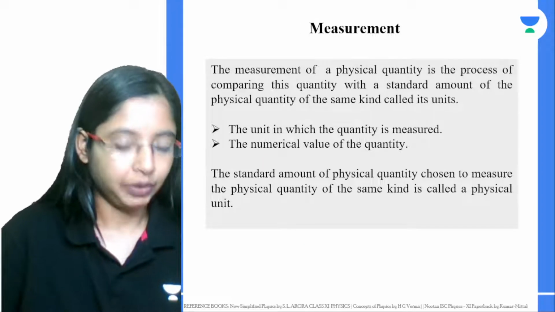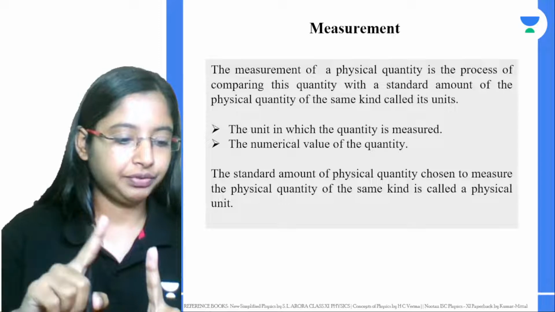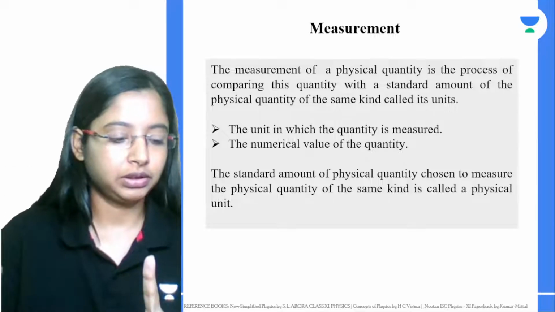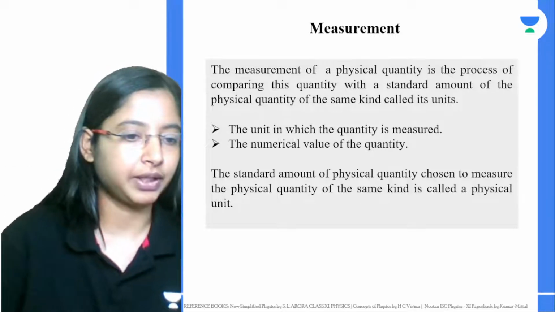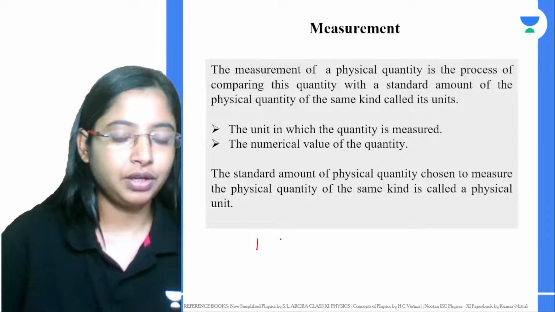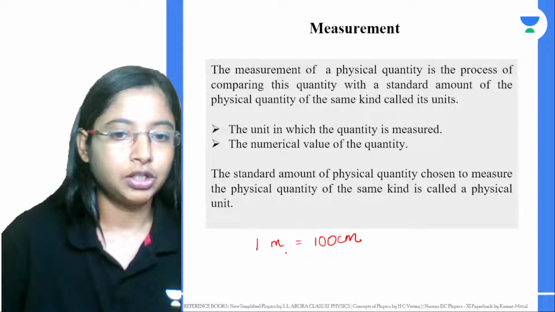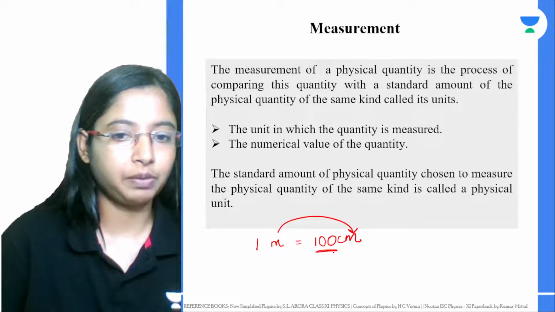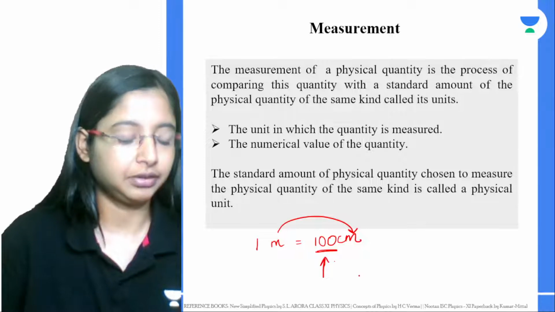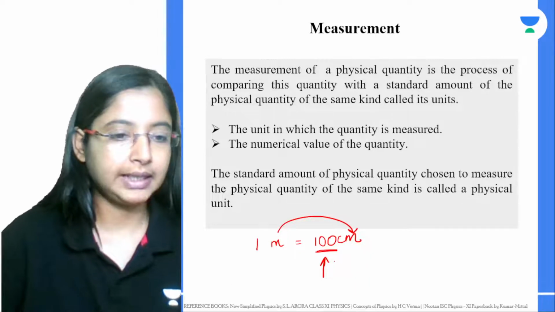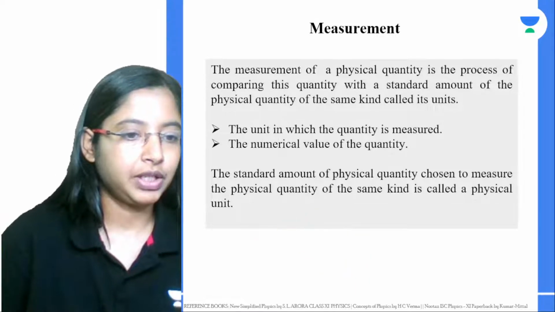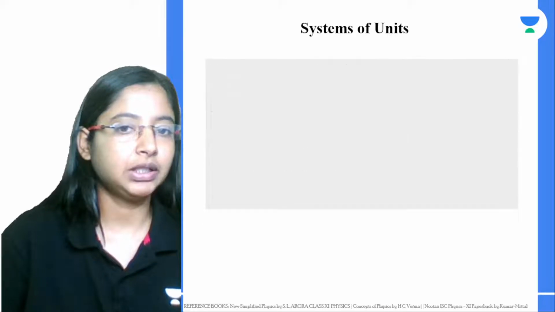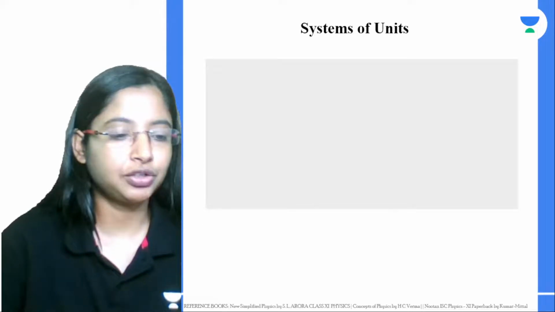Now, if the unit goes smaller, the numerical part goes bigger. For example, 1 meter is basically 100 centimeters. So if your unit goes smaller, the numerical part goes high. This is the second point to be noticed. We quickly recapped what we did, a very basic introduction recap.